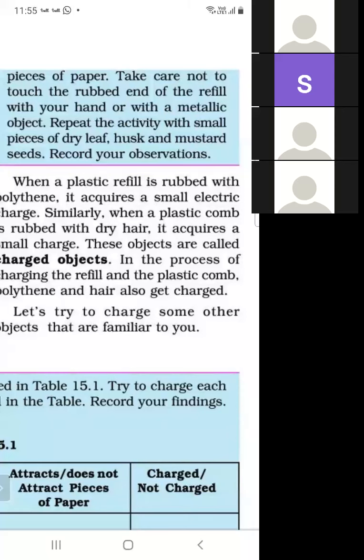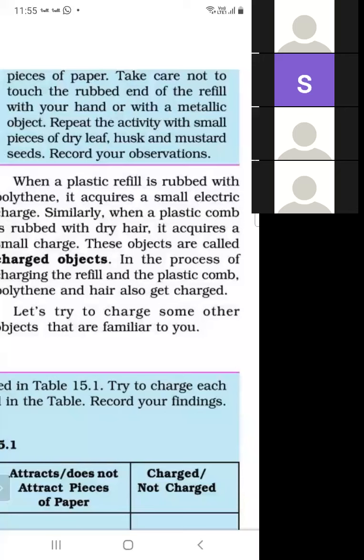Repeat the activity with small pieces of dry leaf, husk, and mustard seeds. So you can repeat this activity with the help of dry leaf, husk, and mustard seeds. So what is the observation?